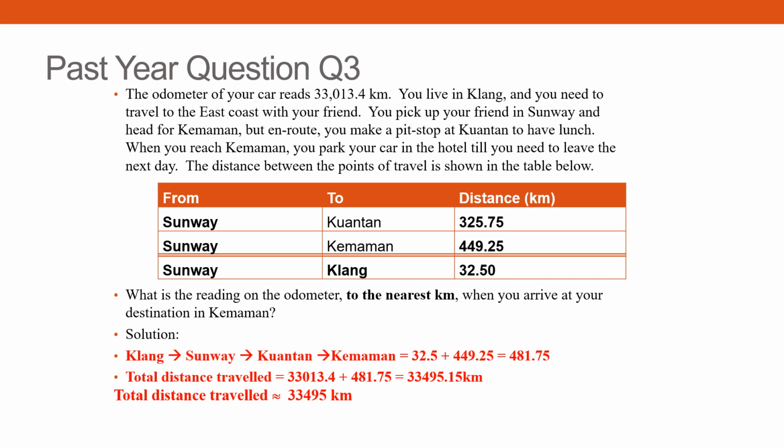So might as well you just add it with 449.25 in one shot, meaning you take Sunway to Kemaman straight away. You don't need to go and minus and find anything. So you will get 481.75. You add 481.75 to the original reading on your odometer, you will get 33495.15 kilometers. So when you round off accordingly, you'll get 33495 km. All right.